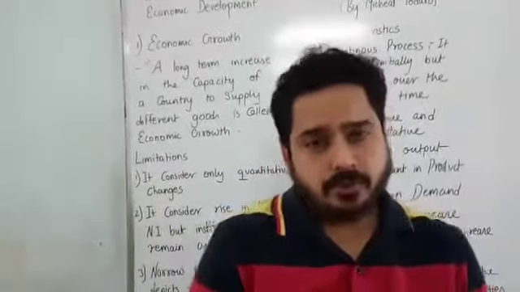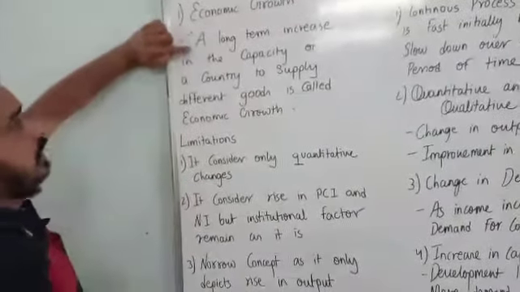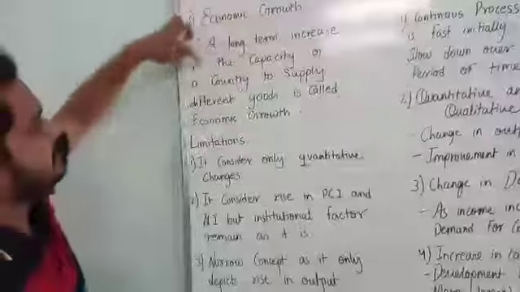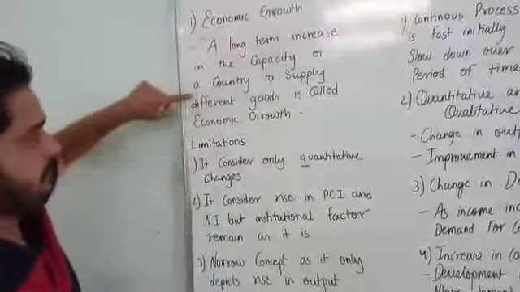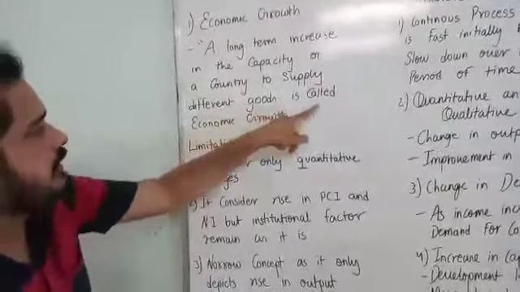Now we will see first of all economic growth. A long-term increase in the capacity of a country to supply different goods is called economic growth. What do you mean by these lines? A long-term increase in the commodities. In every country, there are different factories, industries, or all the production houses which are included in the secondary sector.